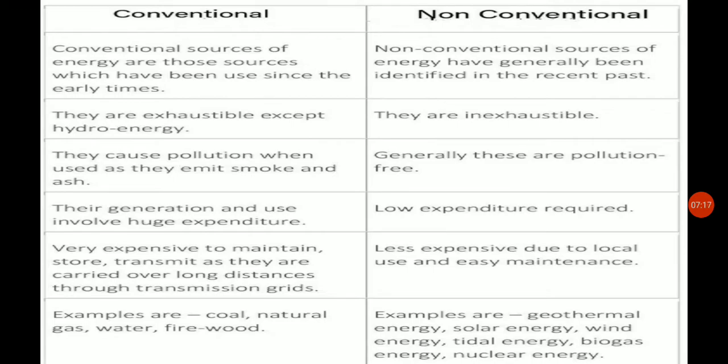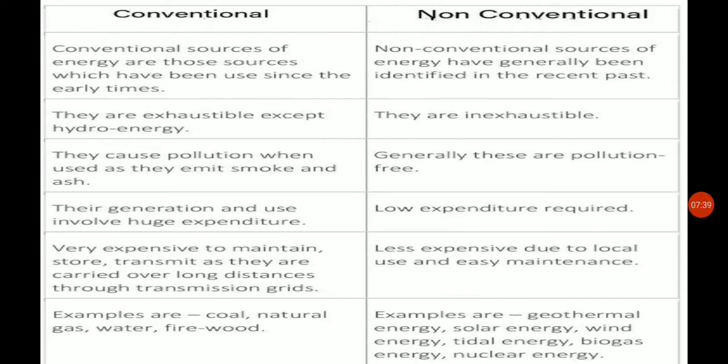In the conventional, their generation and use involve huge expenditure, that means a huge amount of money is utilized for extraction of minerals, whether it is coal or mineral oil, to excavate from the earth's surface, from under the earth.